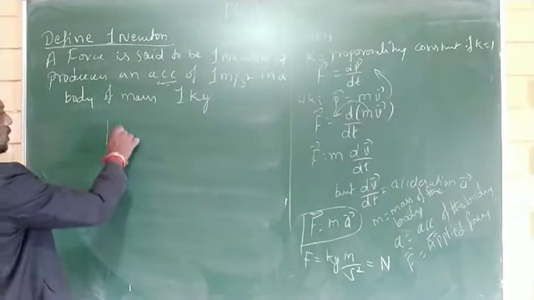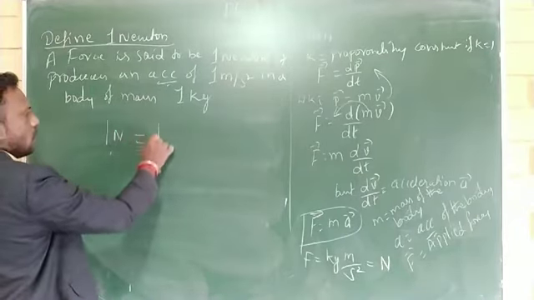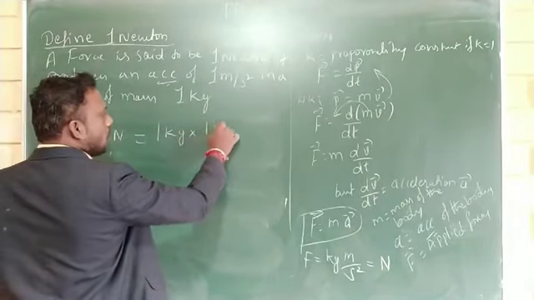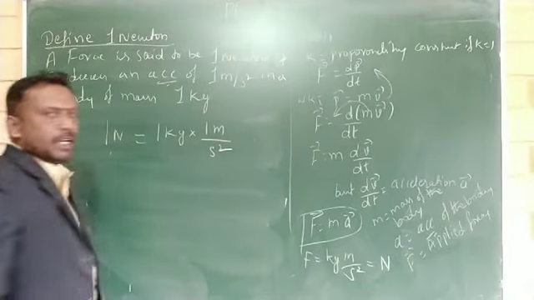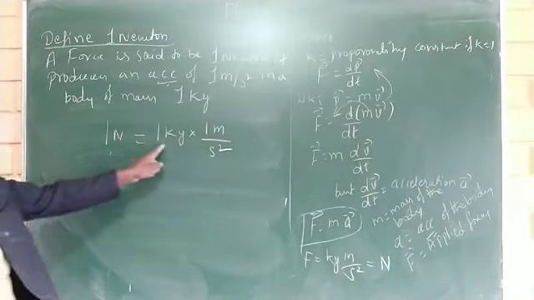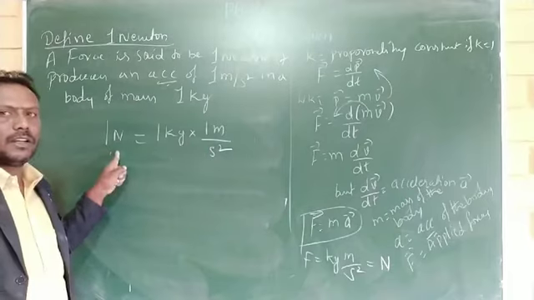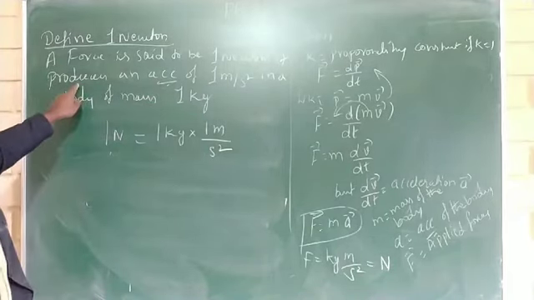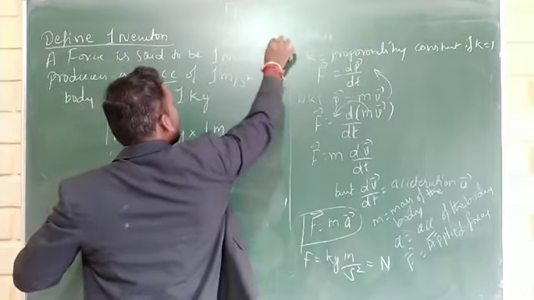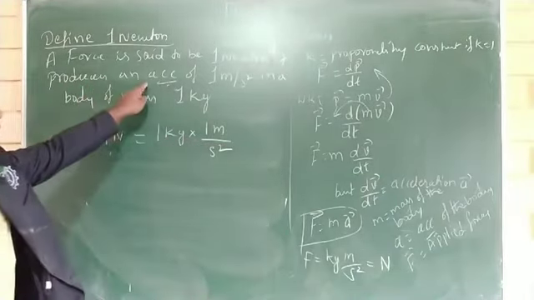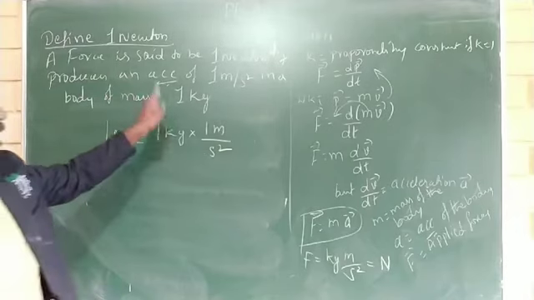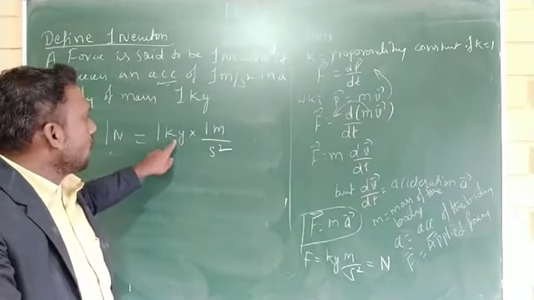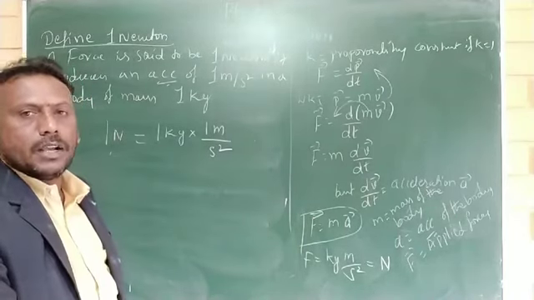Therefore, 1 Newton is equal to 1 kg into 1 meter per second square. Force is said to be 1 Newton if the force produces an acceleration of 1 meter per second square in a body of mass 1 kg.